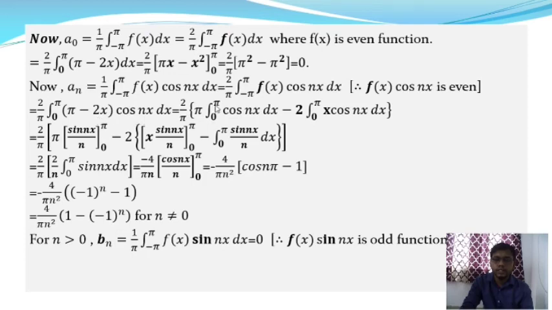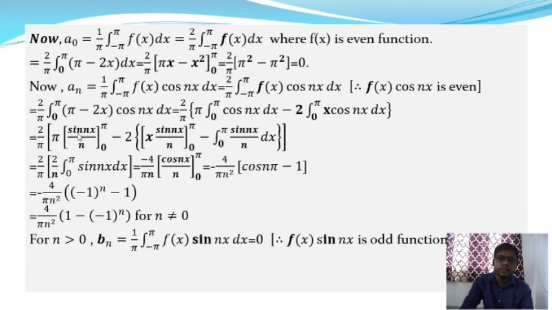Now we separate this integration. The first integration is 0 to pi of pi cos nx dx, where pi is a constant, and the second integration is 0 to pi of x cos nx dx. After integration the first gives sin nx by n with upper limit pi and lower limit 0. The second, using integration by parts, gives x into sin nx by n with upper limit pi and lower limit 0, minus the integral from 0 to pi of sin nx by n.